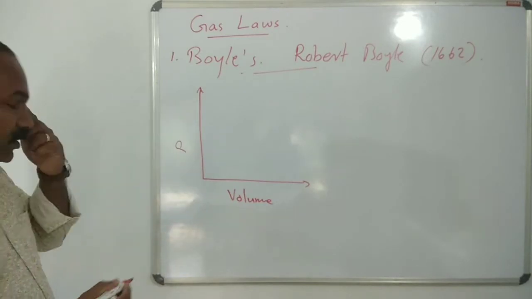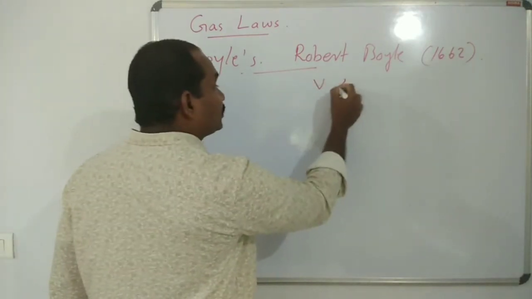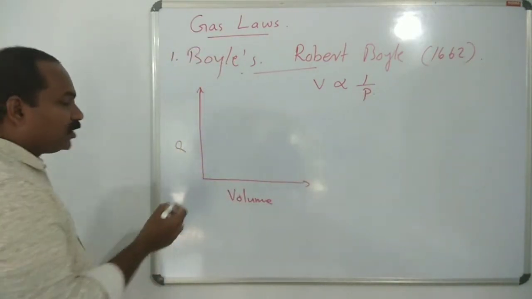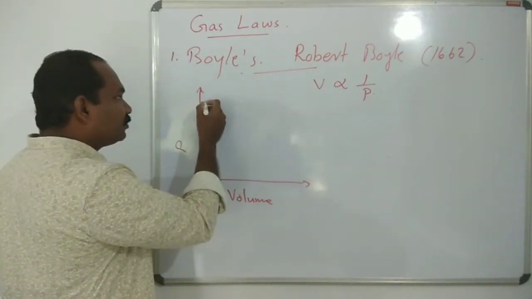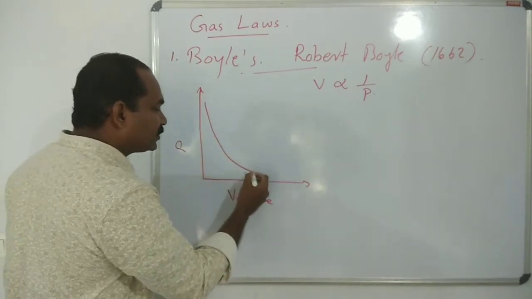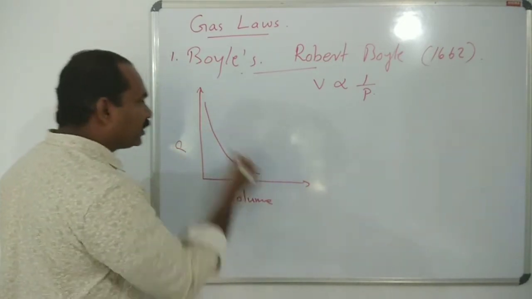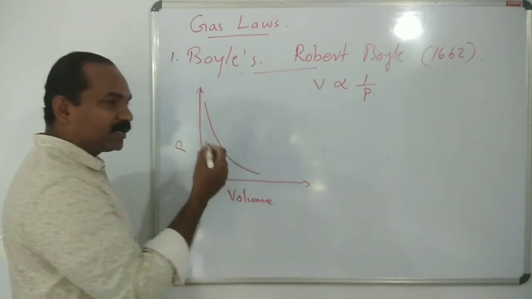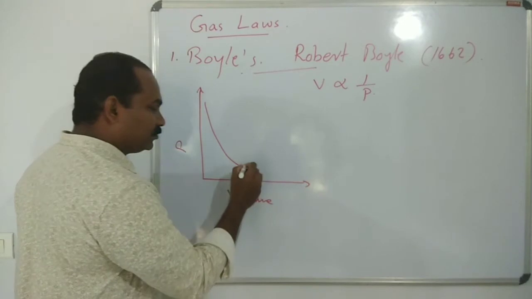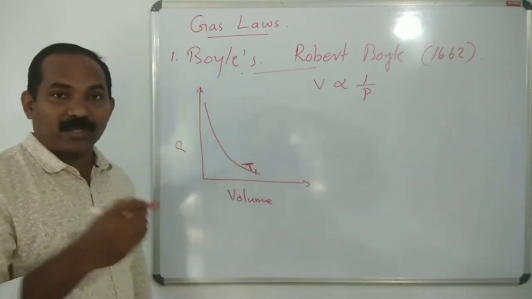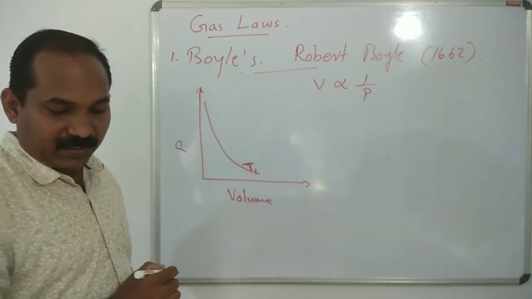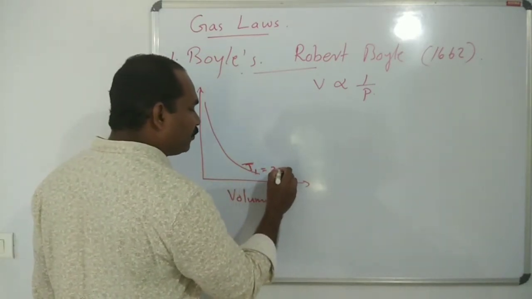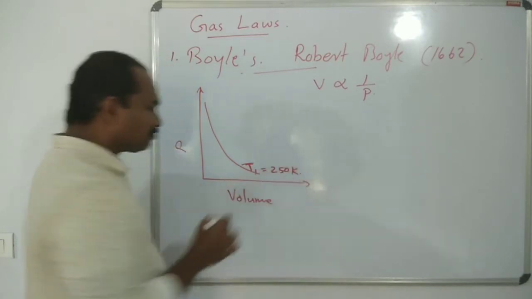V is inversely proportional to pressure, so when volume increases, pressure decreases. This we take at a temperature T1, which is constant, say 250 Kelvin.